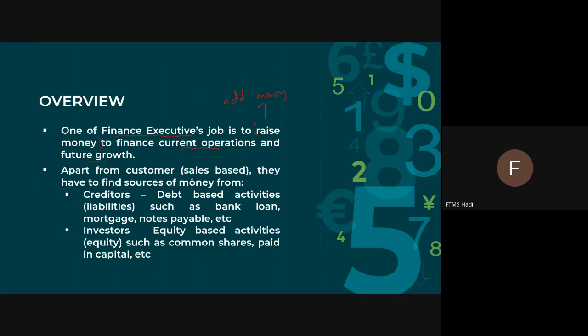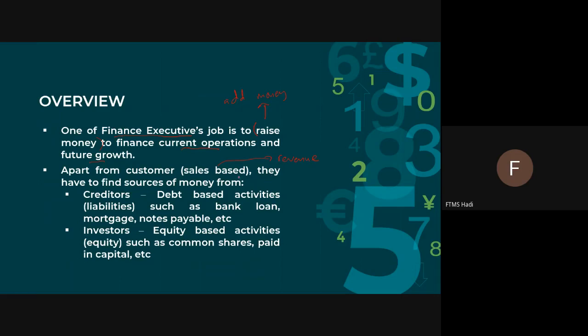Not only do they have to find customers, which is sales-based. I know that most companies are too dependent on sales, because from sales they will get revenue. There is nothing wrong with that, but being too dependent on sales or revenue is not enough for a company.